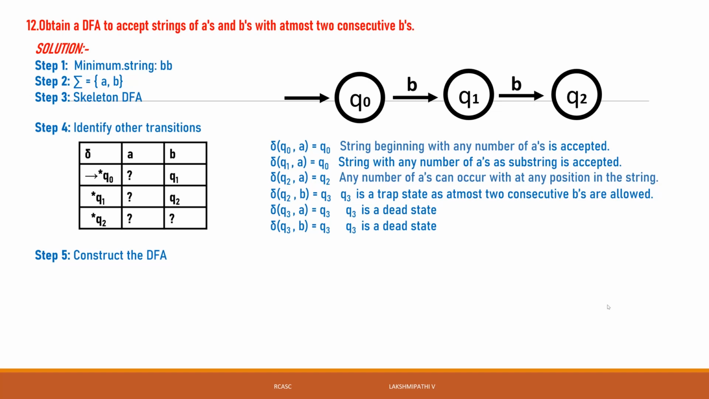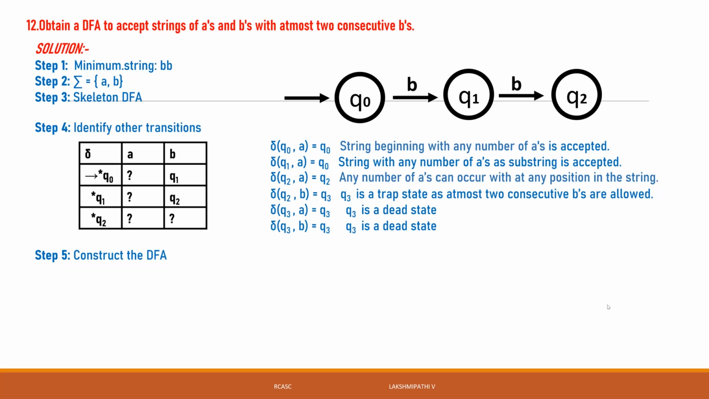That trap state is like the K-map, where we take don't care conditions. Here also it will be a don't care. If the machine is in the Q2 state and takes B, it will go to Q3. Once it goes to Q3, the machine is not accepted. Finally you are getting not accepted.